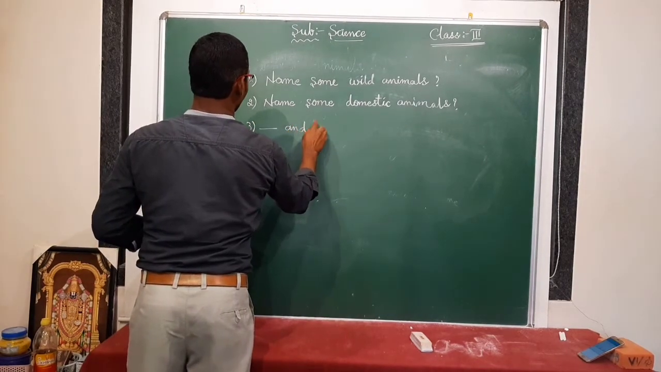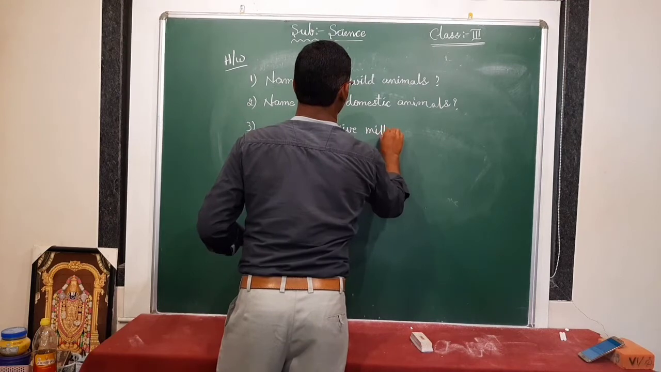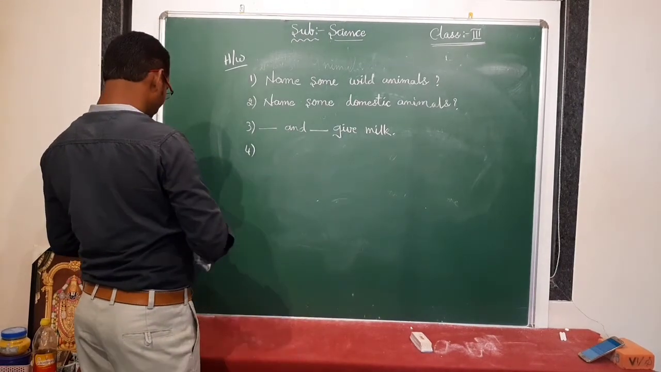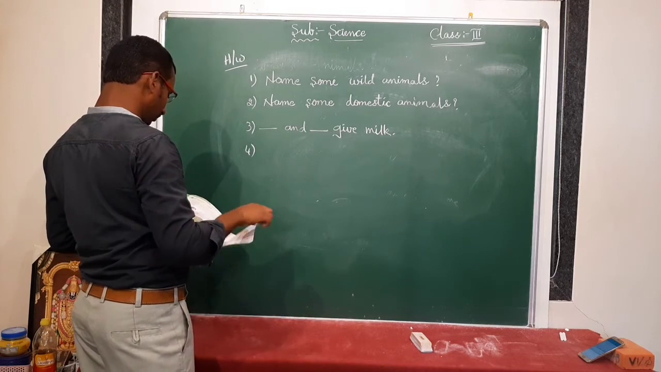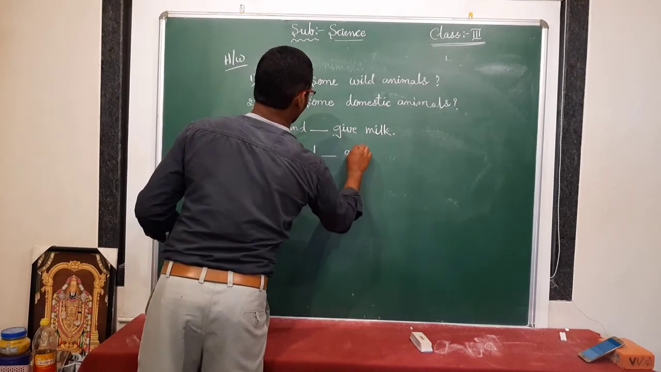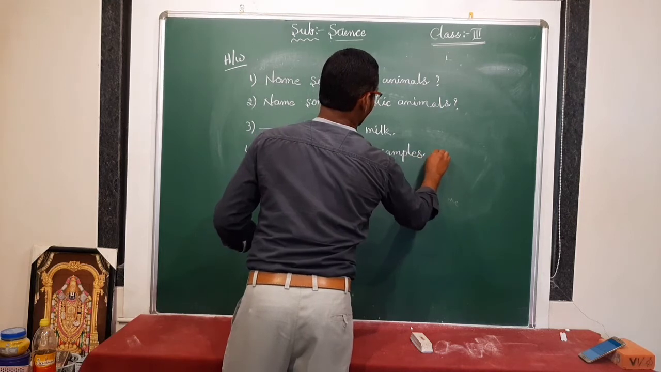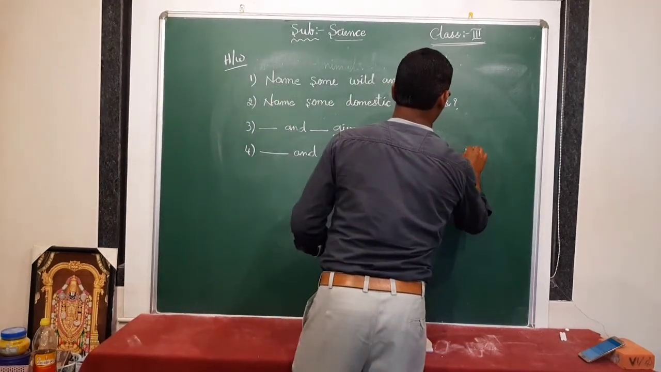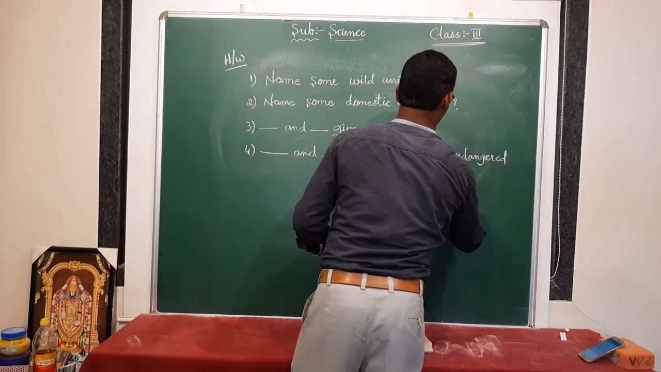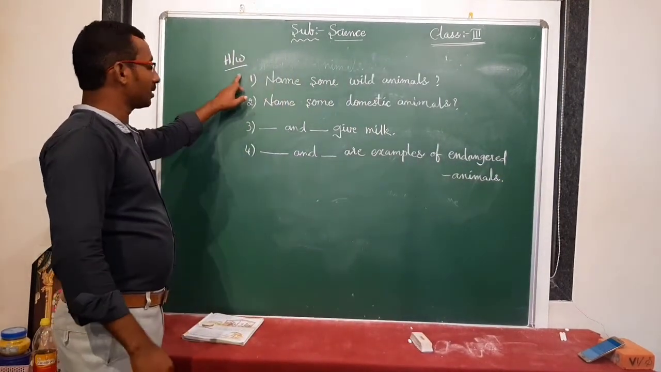Dash and dash give milk. And dash and dash are examples of endangered animals. This is for you as homework.